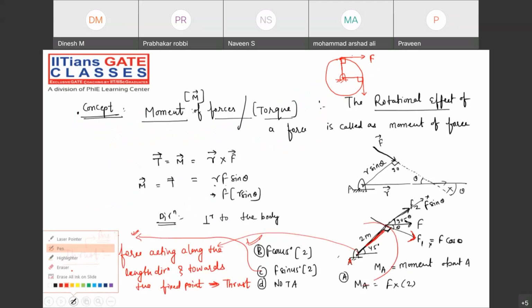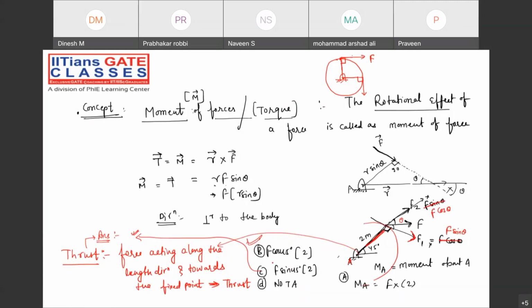Here, my dear friend, whatever the angles are there, this is 90 minus theta and this is theta. That is the correct thing. So this will be F cos theta, and this will be F sin theta. Please make the correction. So this option will be correct.